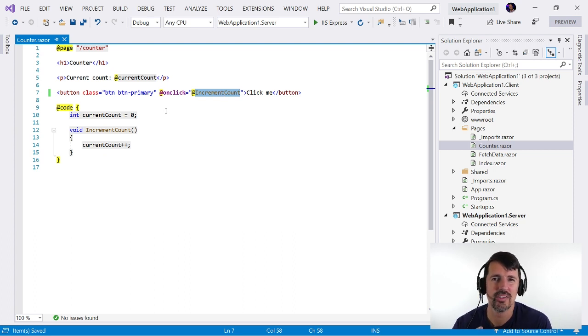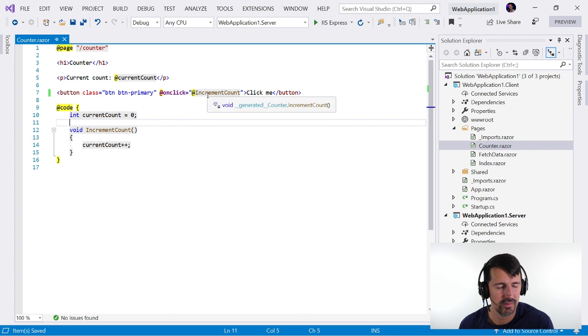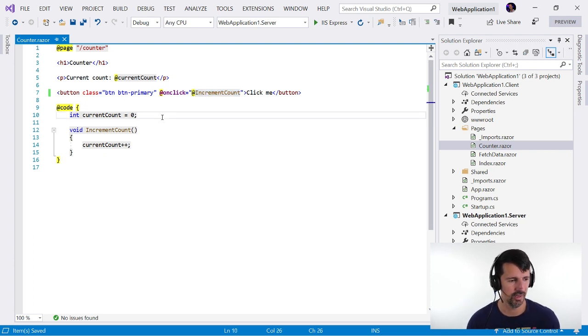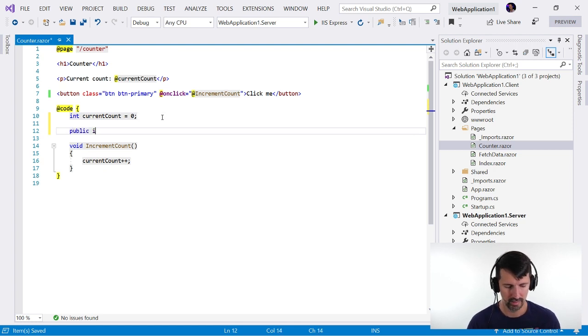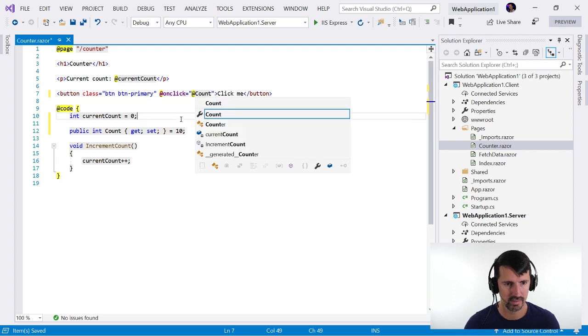So if anyone's used Blazor, answer me this question. How do I know the difference between a property and a method in my code block? Because it looks like I would bind them the same. Like if I had a property named, public int count with get set, equals 10. How can I tell the difference between that and this?